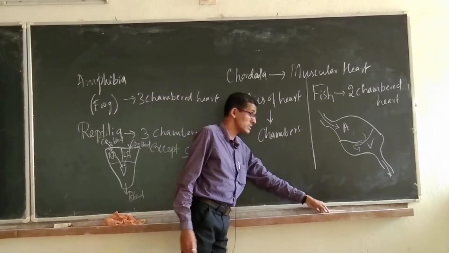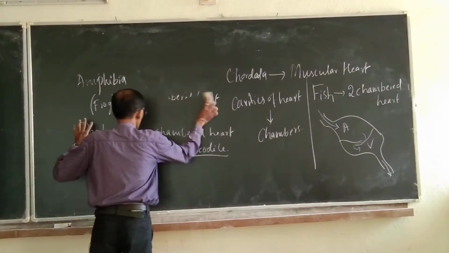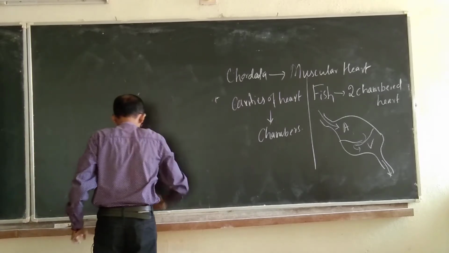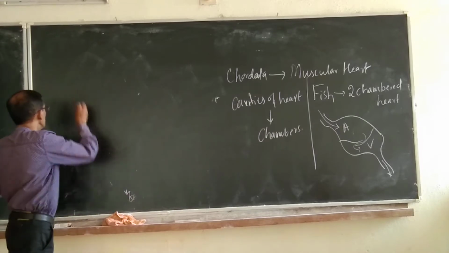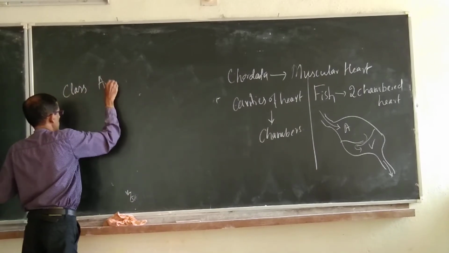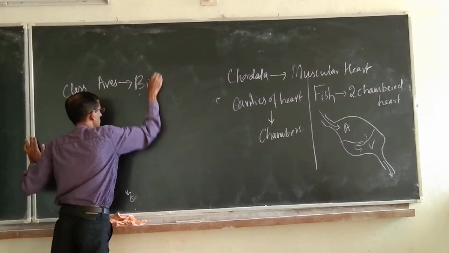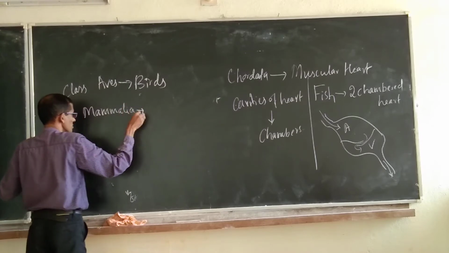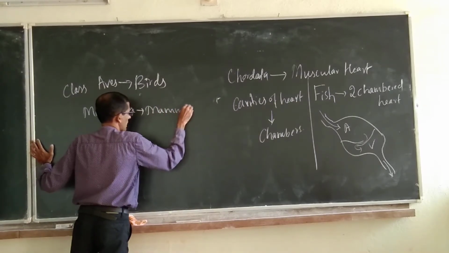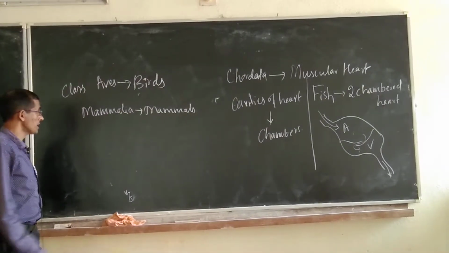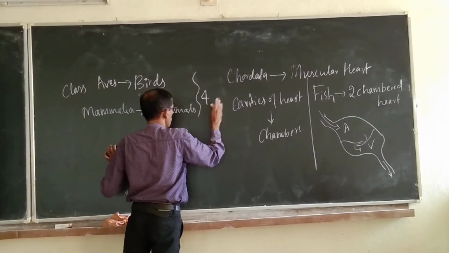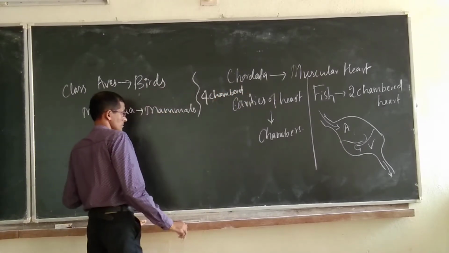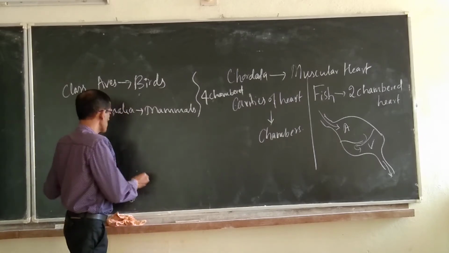Next is the aves and mammalia. Under superclass tetrapoda, the next are class aves and class mammalia. Class aves includes birds, and mammalia includes mammals. So we are coming under this category, mammals. So here we can observe a 4-chambered heart. There are 4 chambers, so we can write 4 chambers like this.